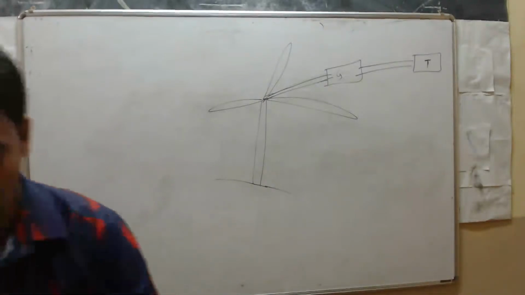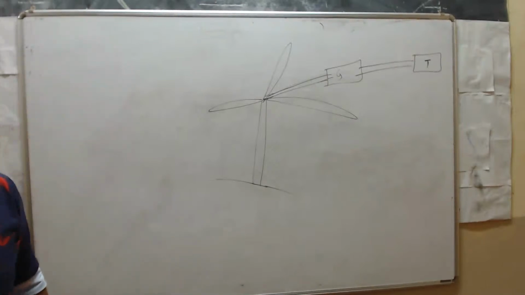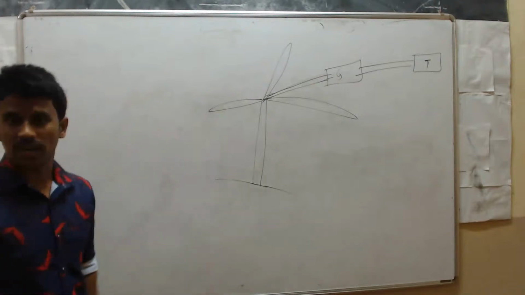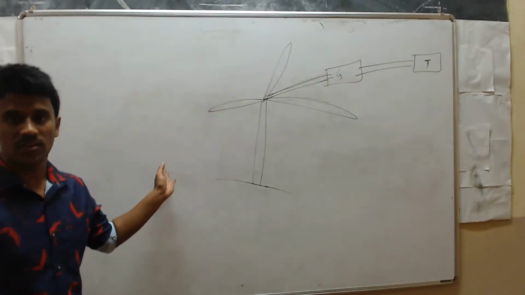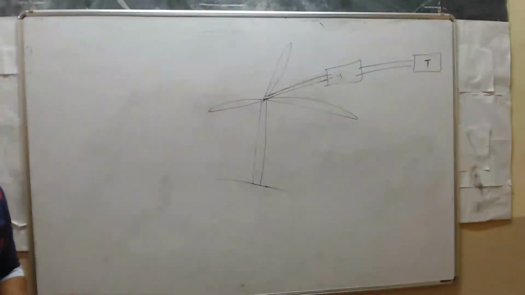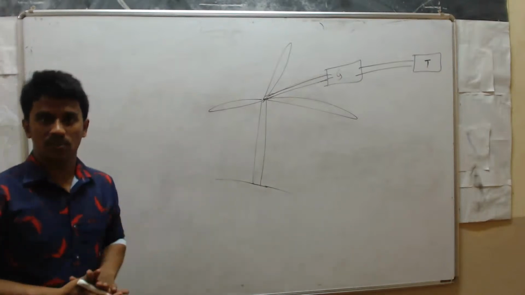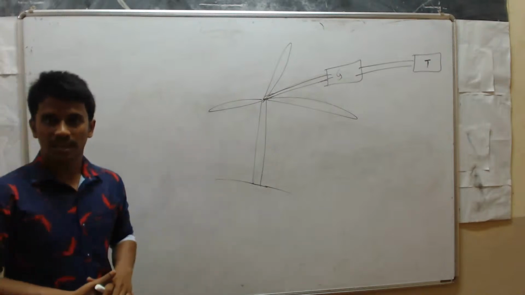See, first we'll discuss the advantages of wind energy. First one, it is pollution free, therefore it is environment friendly because there is no smoke, nothing. Because here air is the fuel, that's why it is pollution free. Then the second one, it is available free of cost. That air is available free of cost, so no need to pay for that.